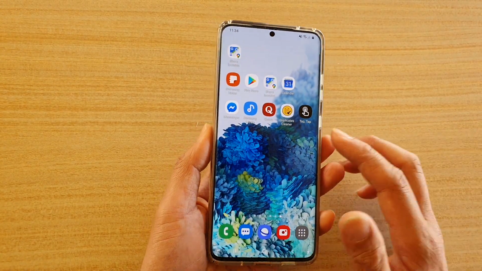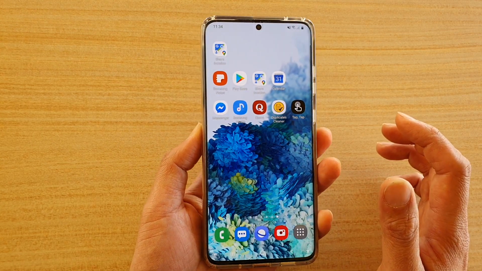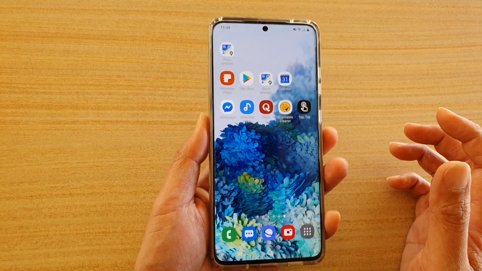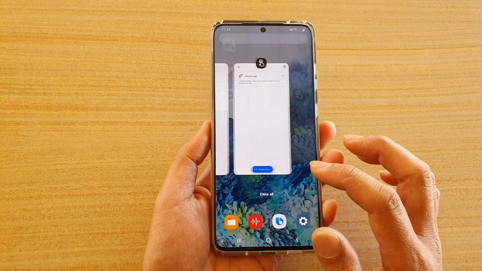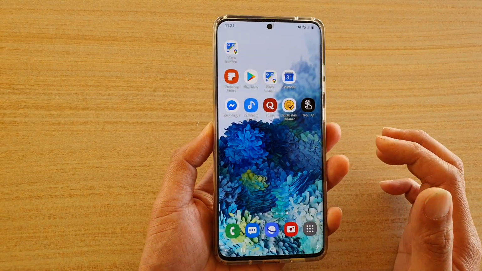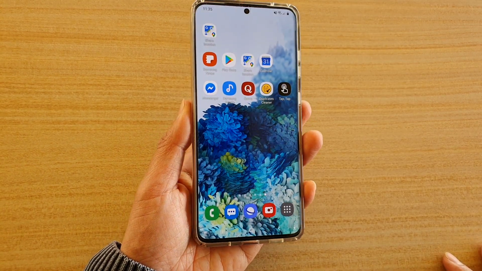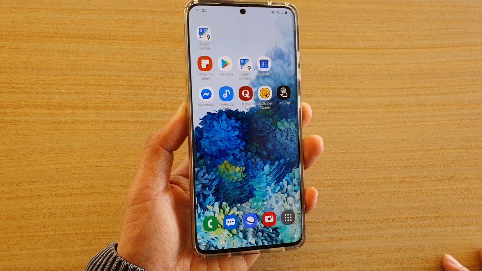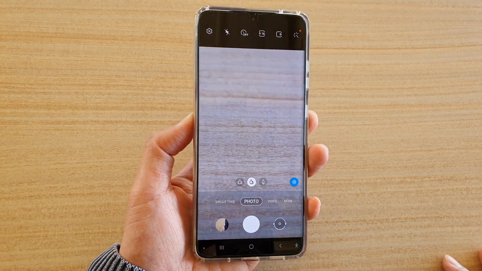Now I found out with the Galaxy S20 Ultra, it's not perfect. Sometimes it works and sometimes it doesn't, as this one is still in the testing phase. And also make sure that the camera is switched off. If the camera is already open, sometimes it does not open. Okay, so here we will try to tap and see if it launches. There it is. So now it launches.